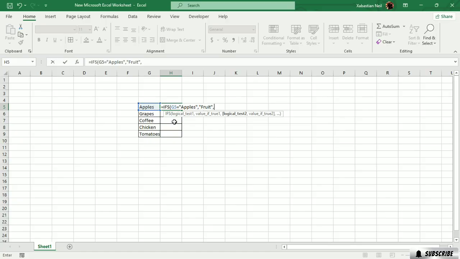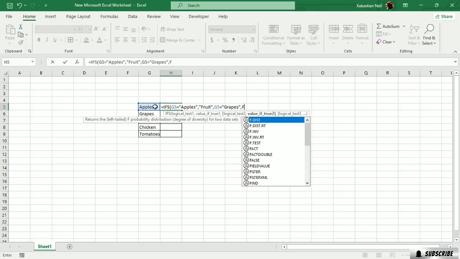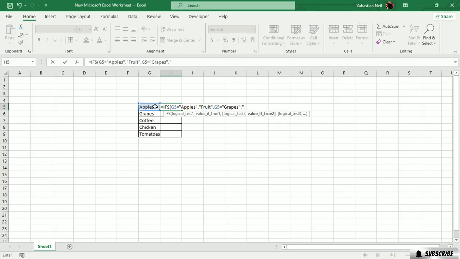Select the reference again, and then logical test 2 is G5 again, G5 equals grapes, okay? Double quotation, grapes, double quotation again, comma, fruit, double quotation to close it, then